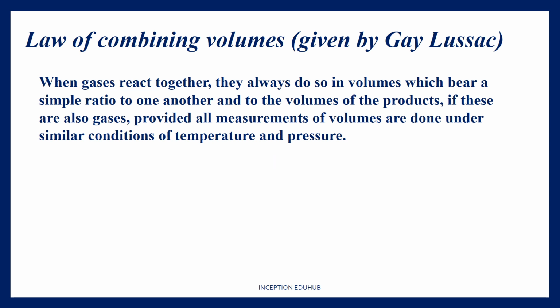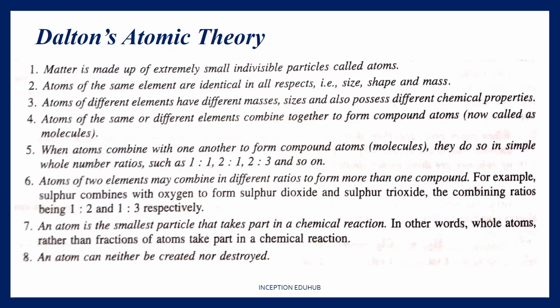The last topic in this presentation. So let's start with Dalton's atomic theory. At that time, to describe the structure of matter, which could explain the facts about atoms, molecules, compounds, mixtures which reacted chemically with each other to form different molecules, Dalton had come up with a theory which we call Dalton's atomic theory.